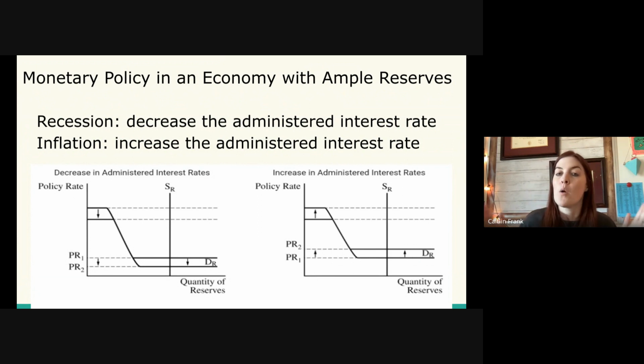But they can ask about both the money market graph or the reserves market graph, and they can ask questions about both the tools of limited reserves and the tools of ample reserves. So you now need to know that, plus policy rate and federal funds rate are now going to be used interchangeably. So those are the changes of monetary policy. This does not change my previous videos. That still applies because we are still covering a limited reserve system. You just have to know this as well as the limited reserve system.